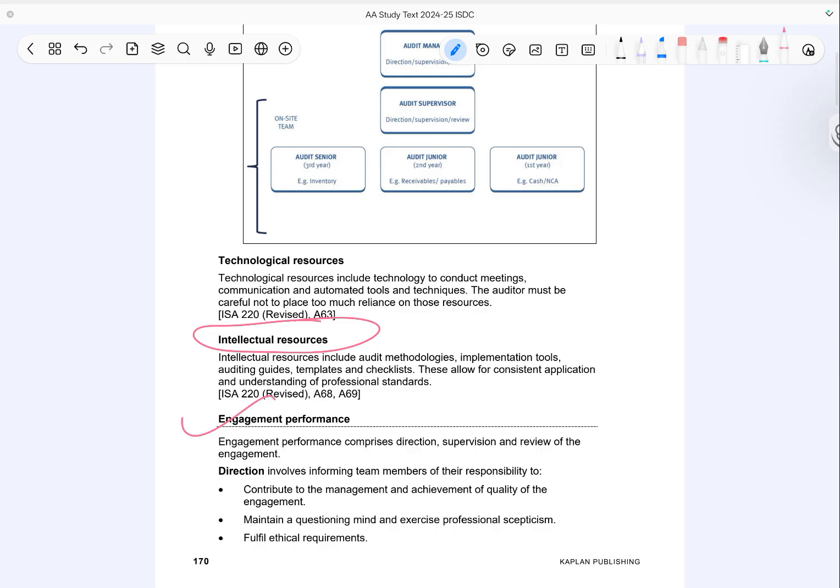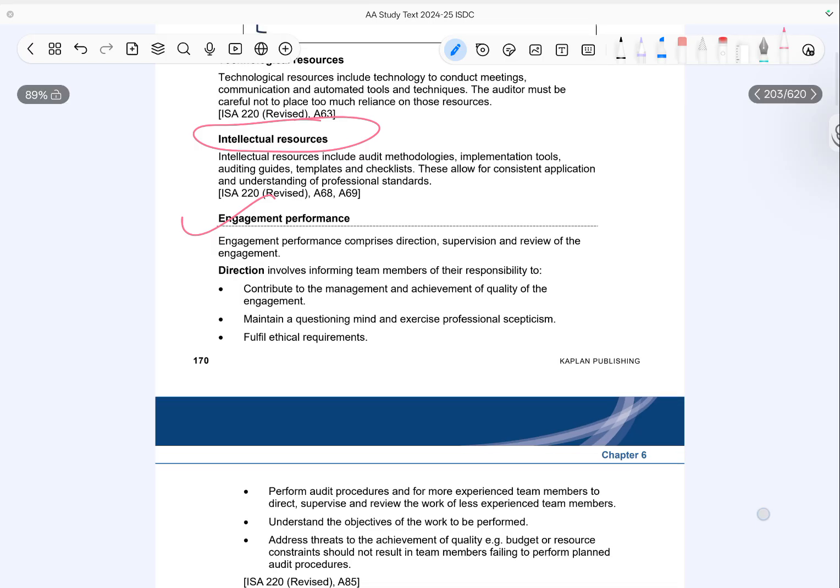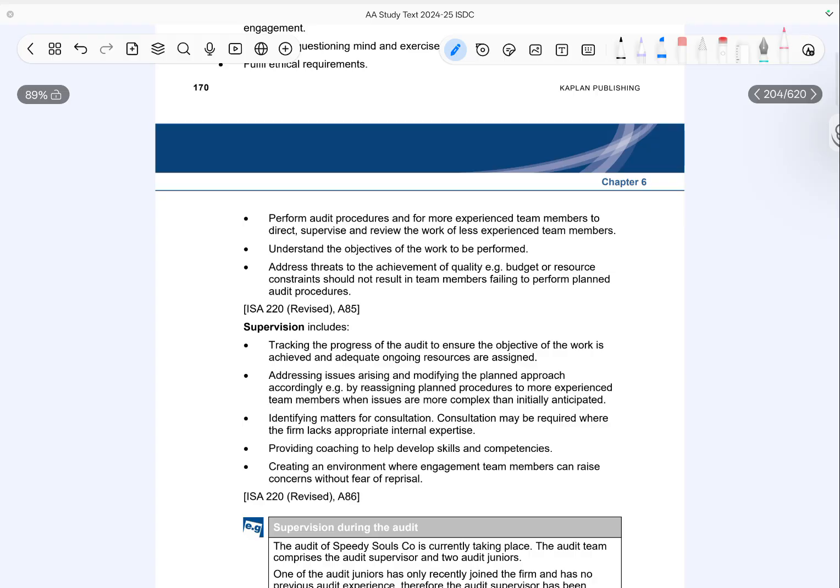Now, engagement performance. This refers to how the audit is actually carried out. It includes direction, supervision, and review of the audit work. Direction means guiding the audit team and clearly communicating responsibilities. Team members must contribute to maintaining audit quality and apply professional skepticism throughout the engagement. Team members are required to perform audit procedures as planned. More experienced members are responsible for directing, supervising, and reviewing the work of junior staff. Each member must clearly understand the objectives of the work they are performing. They must also ensure that audit quality is not compromised due to pressures like tight budgets or limited resources.